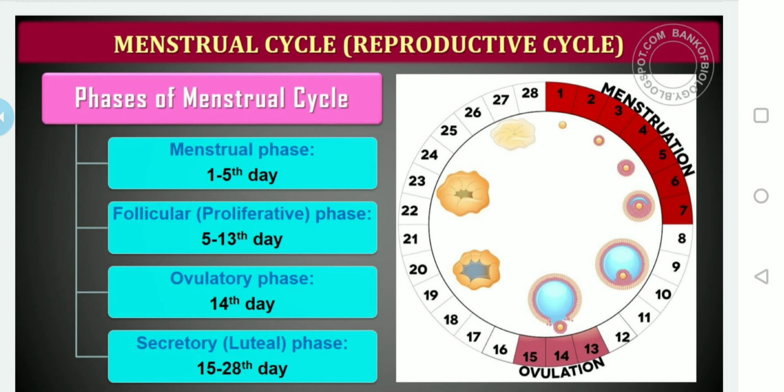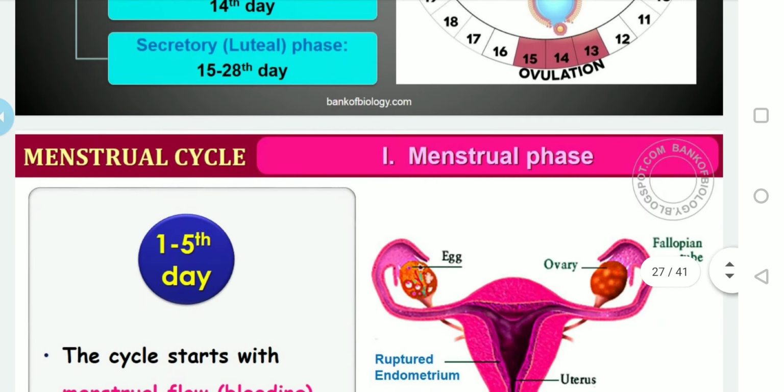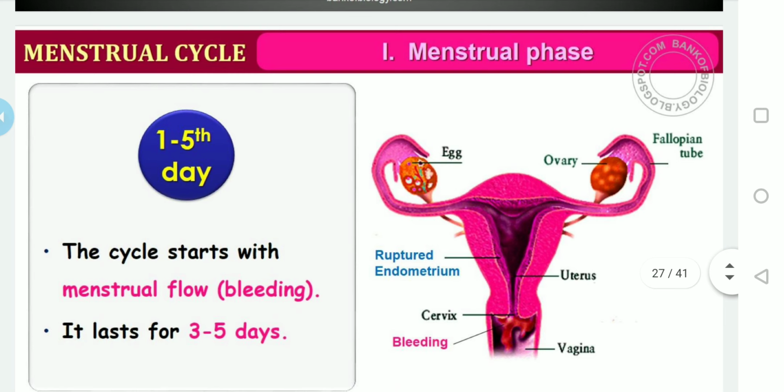You can observe on the right side, given in a cyclic manner, the red color is the indication of menstruation. After it comes the follicular phase, then the ovulation phase, then the secretory phase. So let us discuss one by one the phases of the menstrual cycle, beginning with the menstrual phase.